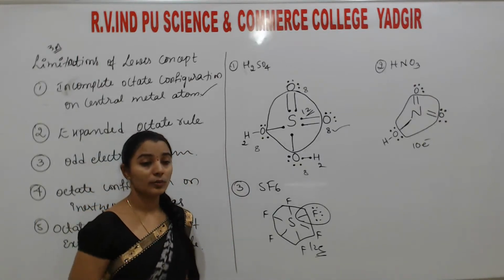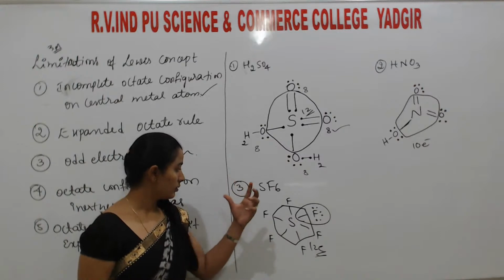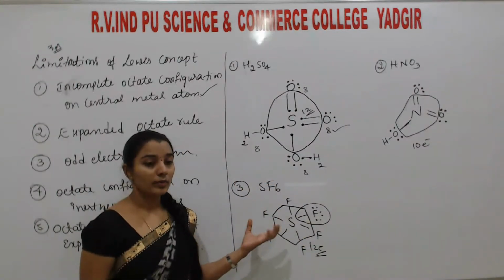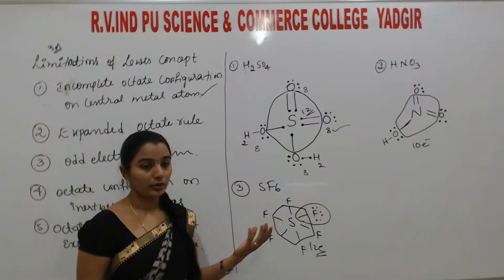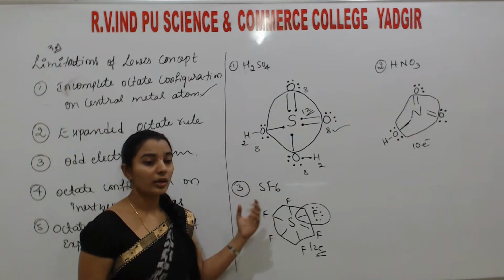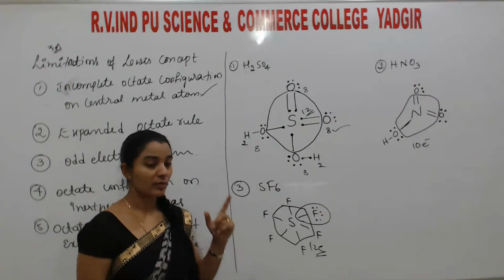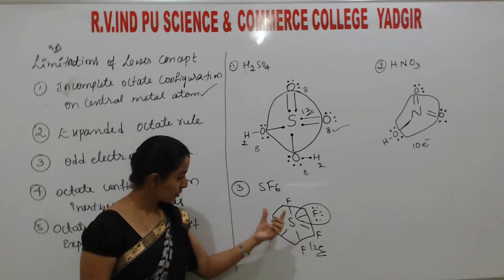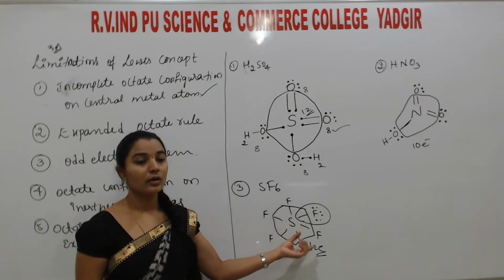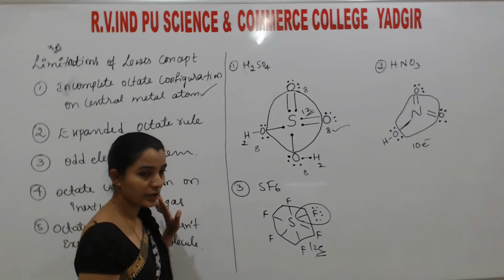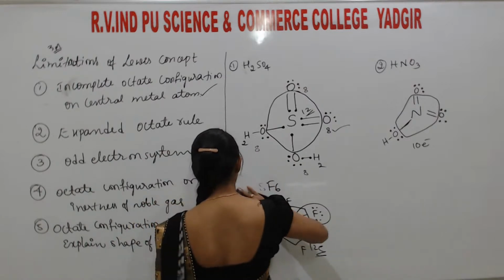Understood? So this is all about the expanded octet, meaning beyond the octet. Octet means 8, but these are more than 8. And the Lewis theory fails to explain why these atoms are so stable even though they have a greater than 8 electron system. Okay, so this is one limitation, remember.